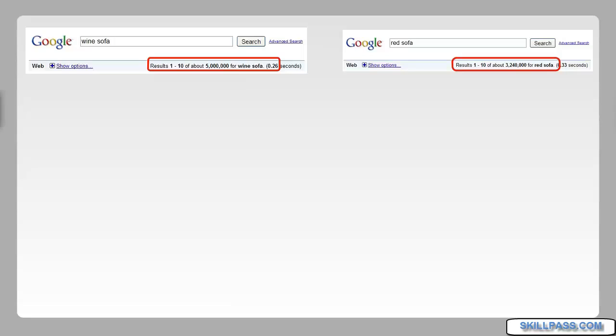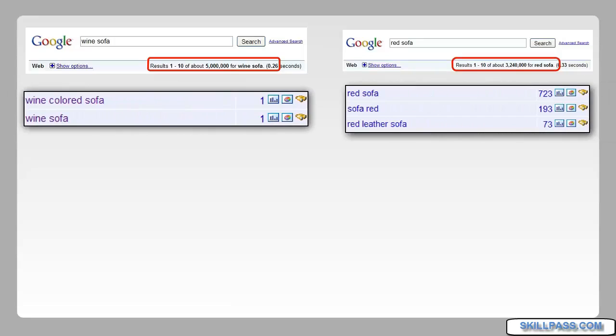A big difference. When we did the keyword research, we found that many more people were searching for a red sofa. The wine-colored sofa, there were very few, if any, searching for that. So what this showed us is there are more people searching for a red sofa, and there is less competition of sites trying to rank for red sofa. Whereas for wine sofa, there were many more competitors and less consumers using that word.